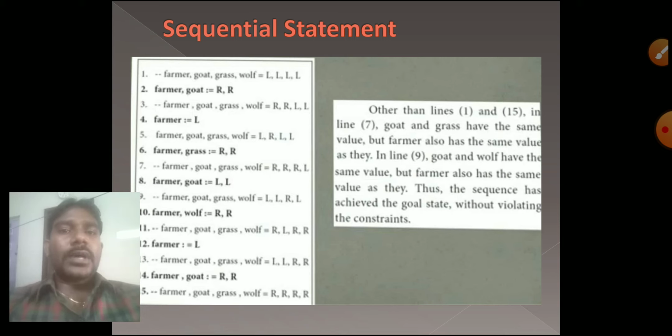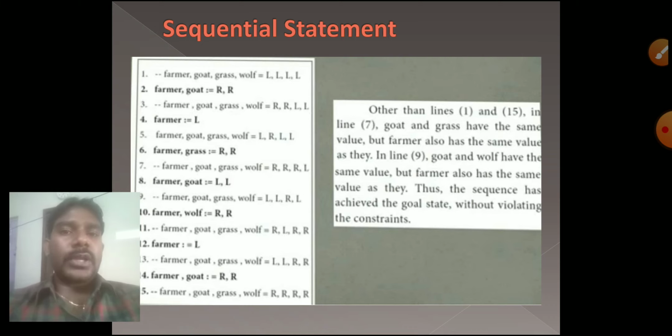So how do I have to execute this? Algorithmically we have to see that. I have to use sequential statements here. We use farmer, goat, grass, wolf on the left hand side. Second step, farmer and goat, these both go to the right hand side. So both are in the river, crossing from the left side to the right side.